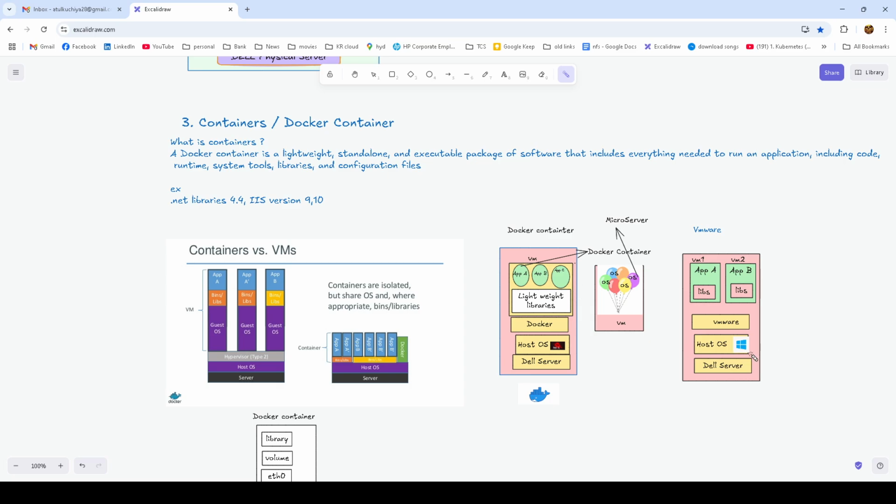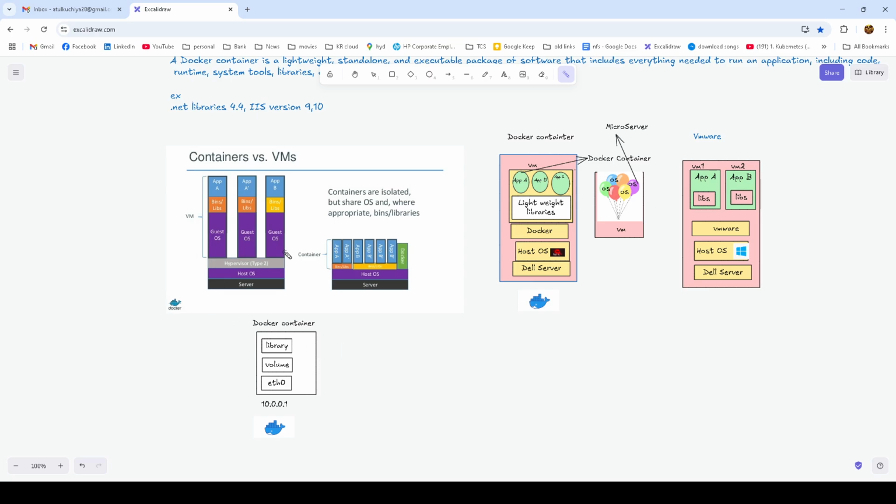Okay, so now we already discussed this section. Now let's come to the container. We'll be discussing more on it. Suppose this is a server, and this is a server, the same way we have discussed, a Dell server, and then a host operating system like Windows or Linux installed. The next layer is the hypervisor, like a virtual machine VMware. We can use either Hyper-V or VMware in this layer. In the third layer, we have installed Docker. In the same fashion, we have installed Docker here.